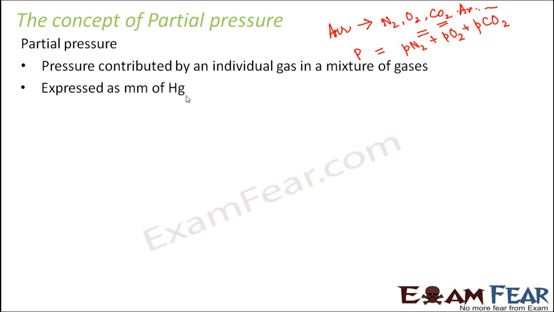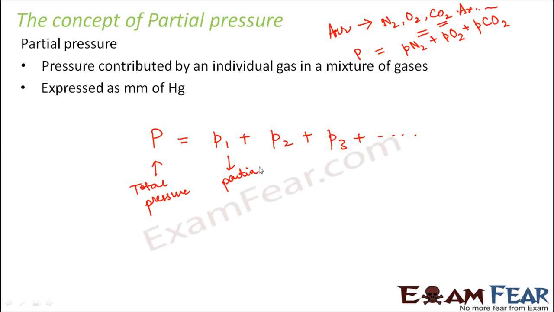So we can say that capital P is equal to P1 plus P2 plus P3 and so on. Where P is the total pressure of a mixture of gases, P1 is the partial pressure due to a particular gas 1. Similarly, P2 is the partial pressure due to a particular gas 2, and so on.